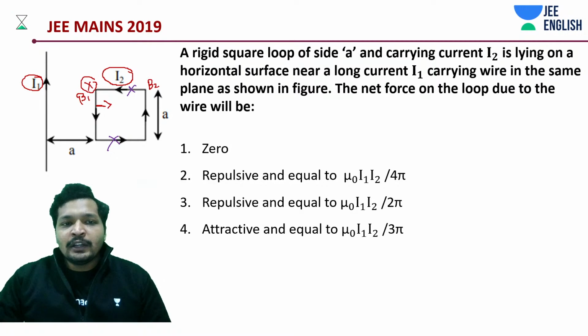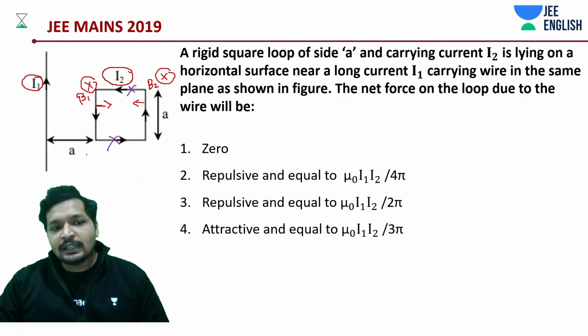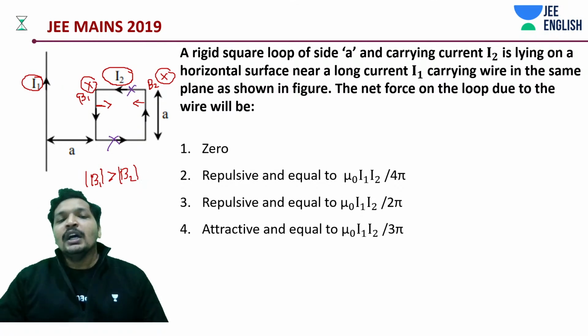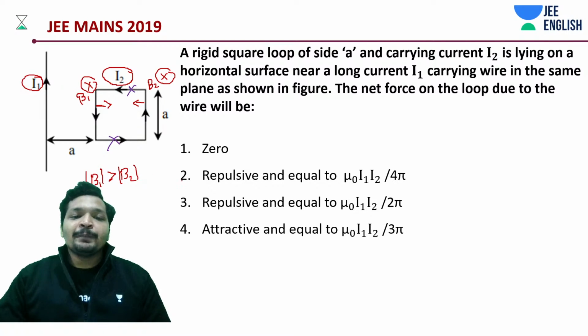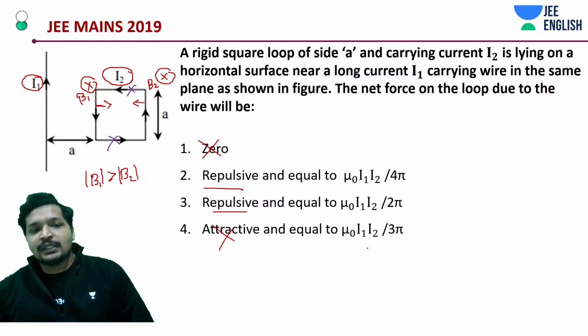And you very well know, if this was repulsive, this is supposed to be attractive. Field does not change. This is going to be attractive, but you also know the magnitude of B1 is supposed to be greater than the magnitude of B2. That means it is going to be overall repulsive. This is wrong. This is wrong. Of course, from the numbers as well, you can see.